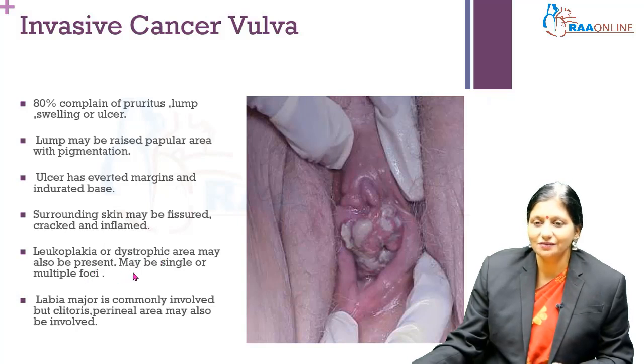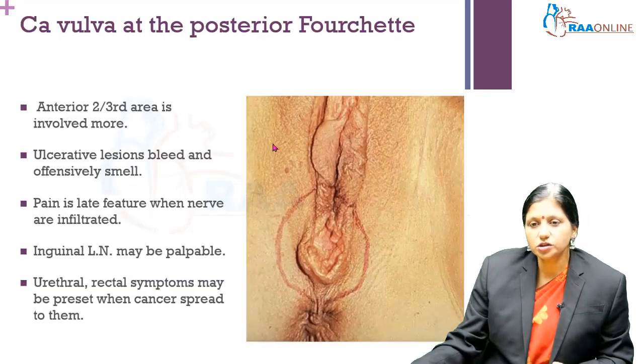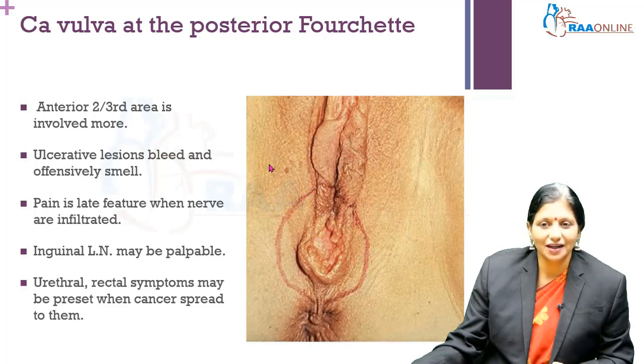Now invasive cancer vulva may have single or multiple lesions, and the most common site of vulval cancer is the labia majora. Occasionally there may be primary lesions in the clitoris or in the perineal area. Mostly it is the anterior vulva which gets involved, and very rarely the posterior vulva. Anterior vulva accounts for 2/3 of the lesions and 1/3 are in the posterior vulva. These lesions can be ulcerative. If they ulcerate, they can bleed and smell offensively, and pain is a late feature.